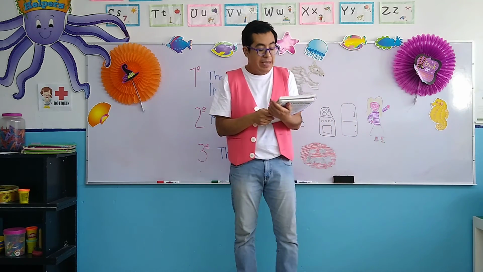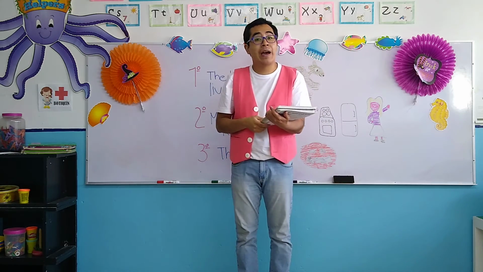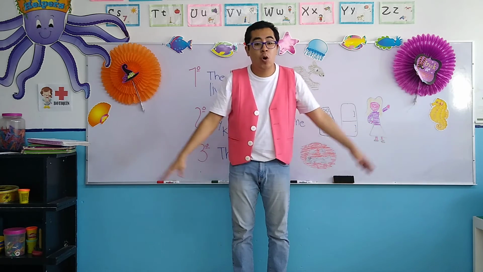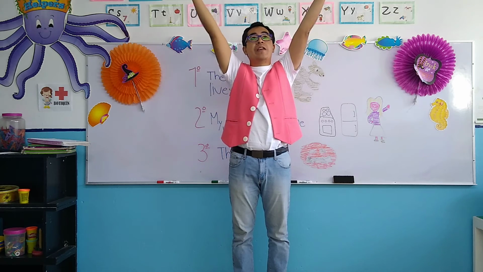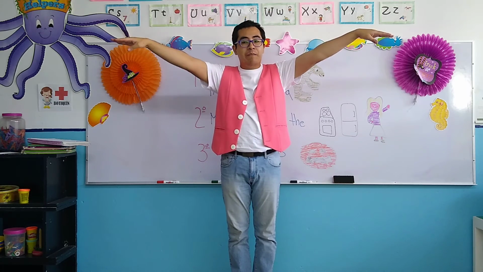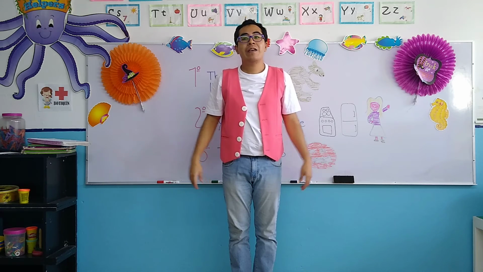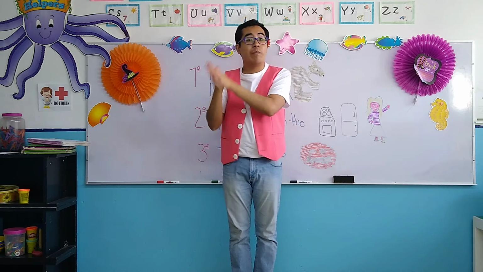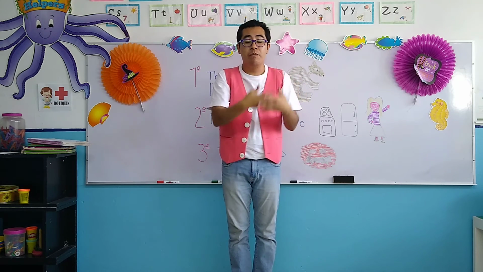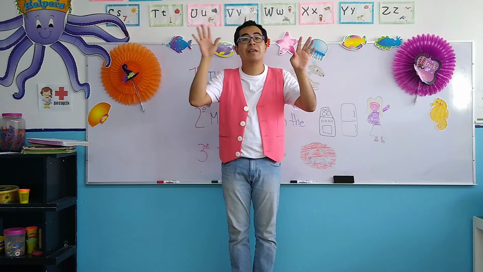The fourth sentence says, the snake is an animal of the jungle. Now, the jungle, it's a place that is all covered with big forests, with plants, with trees, with tall grass, pasto muy alto, covered with big trees, grandes árboles, okay? That is a jungle, and it's also part of a very well-known movie called The Jungle Book. Hay una película llamada Libro de la Selva. So jungle in Spanish means selva.